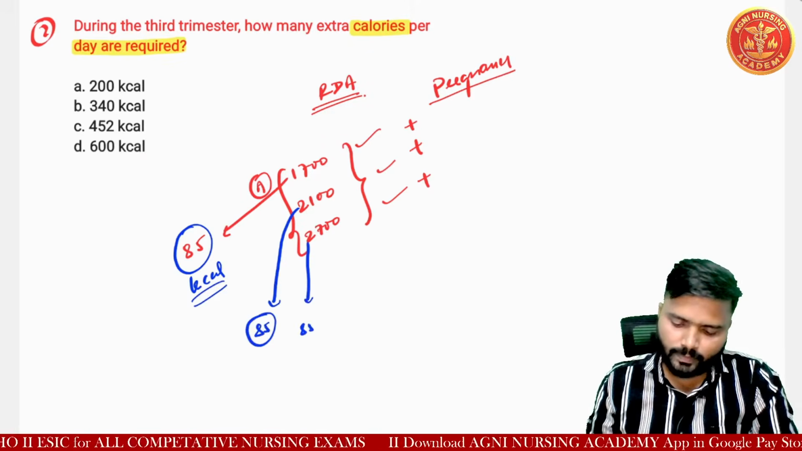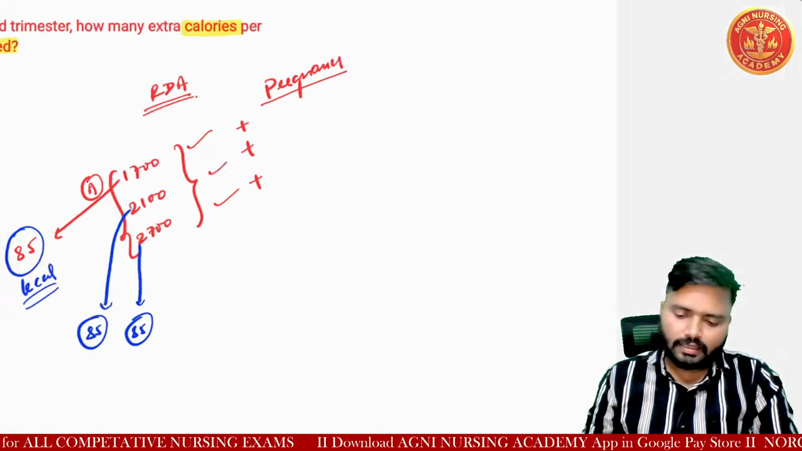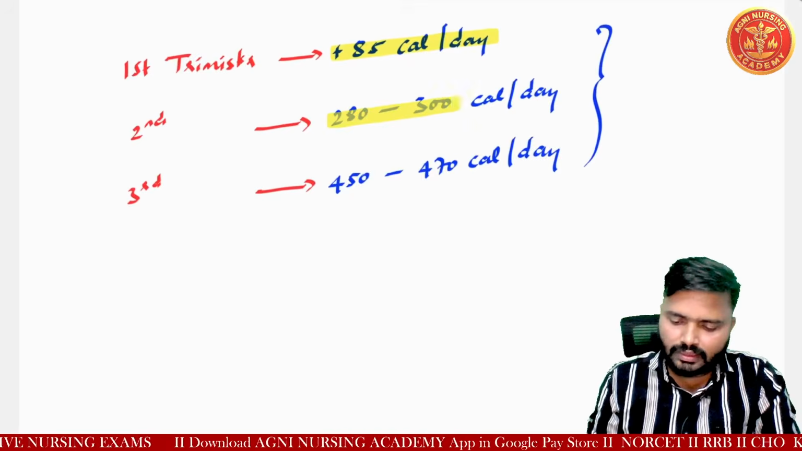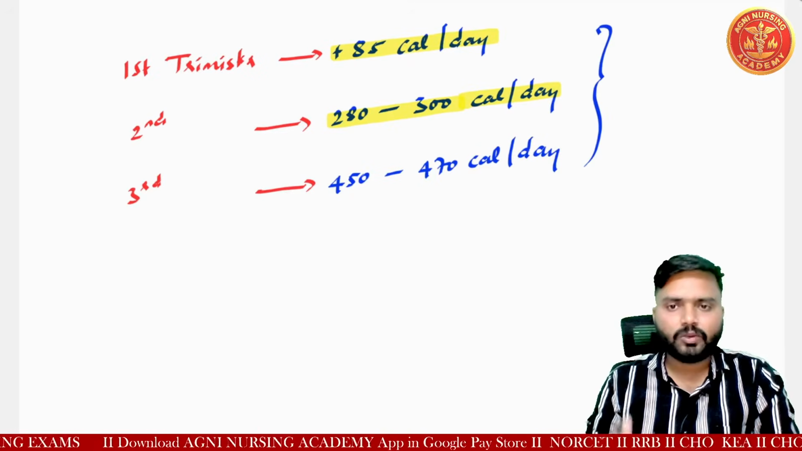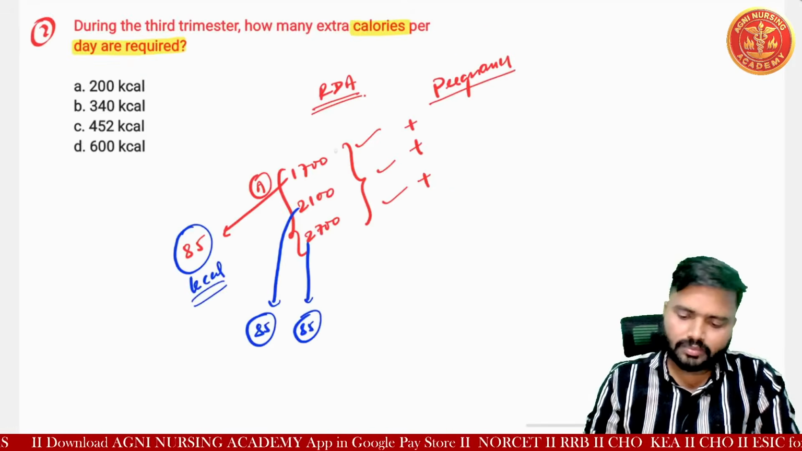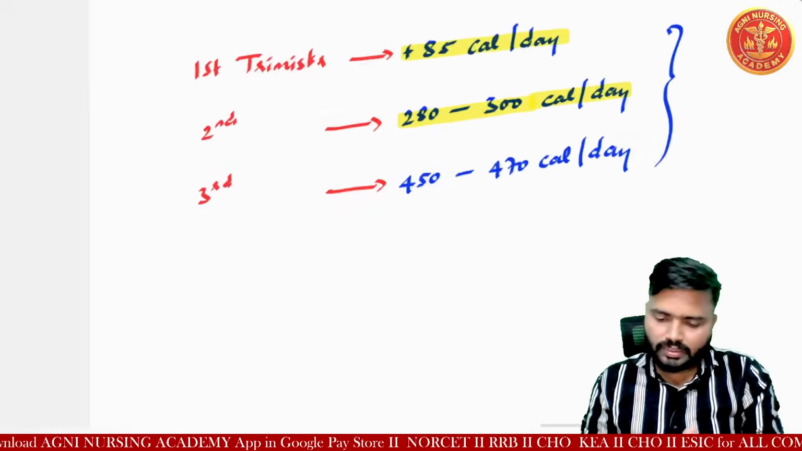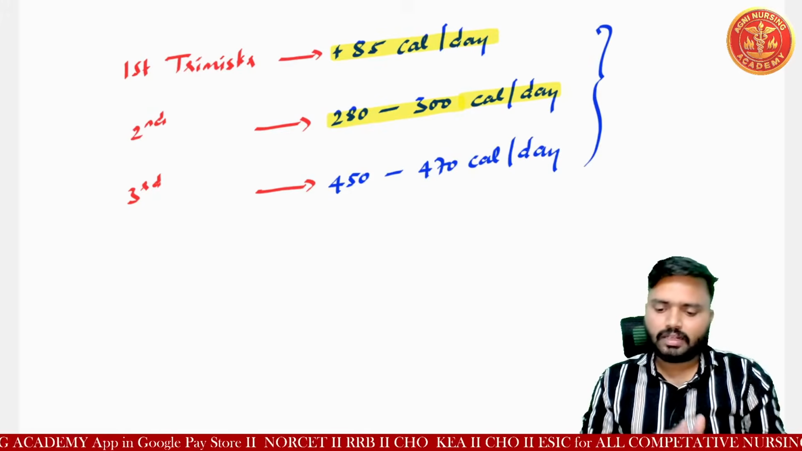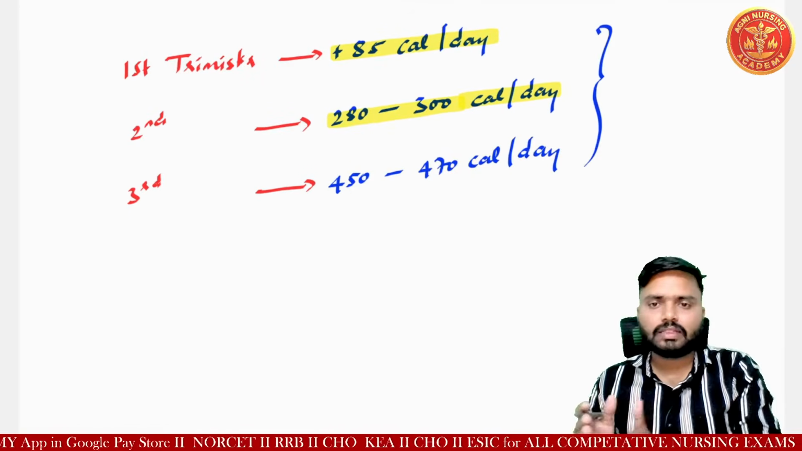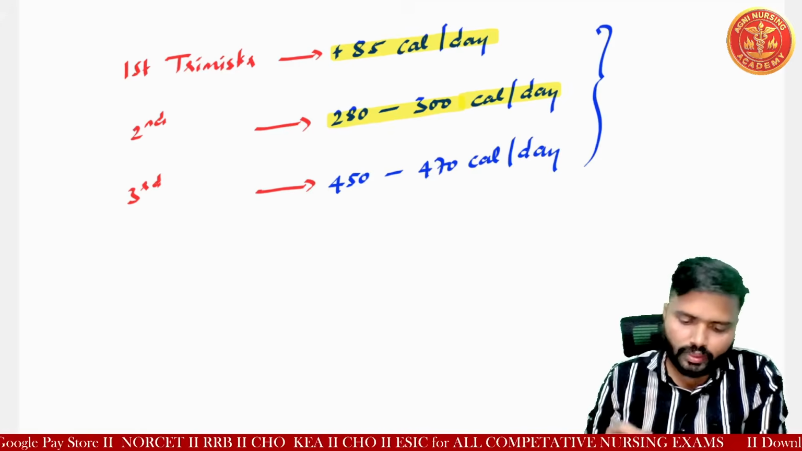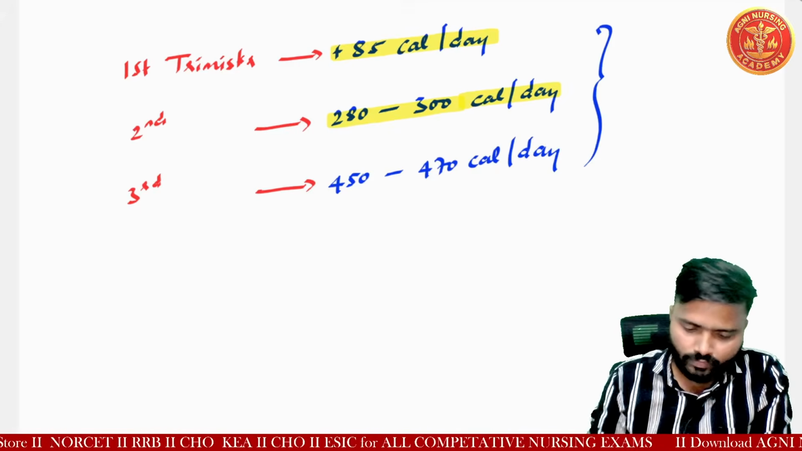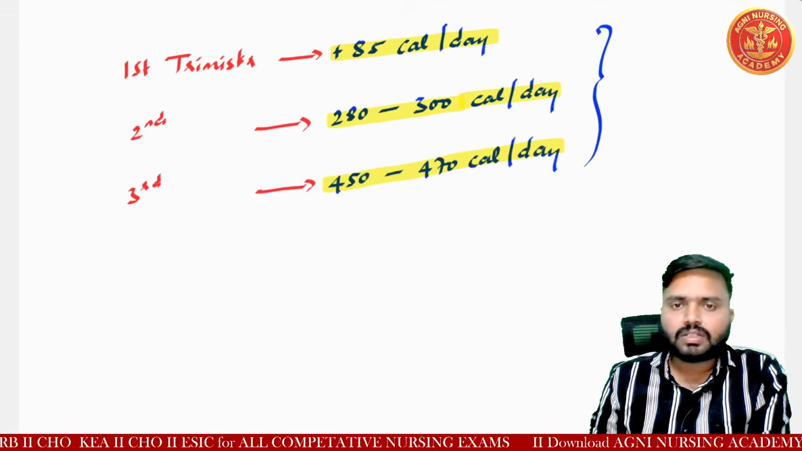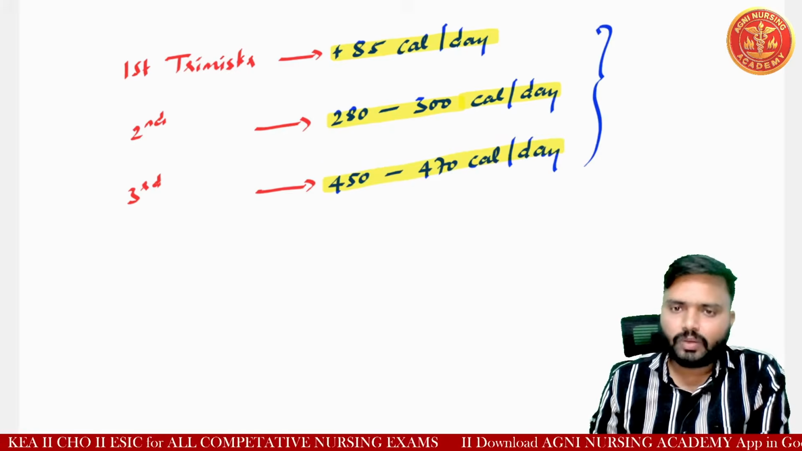So here also same, understood? And in the second trimester, 280 to 300 kilocalories per day need to be added, so 1700 plus, 2700 plus 280 to 300 you need to add. Okay, according to that. And in the third trimester, 450 to 470 kilocalories per day need to be added.